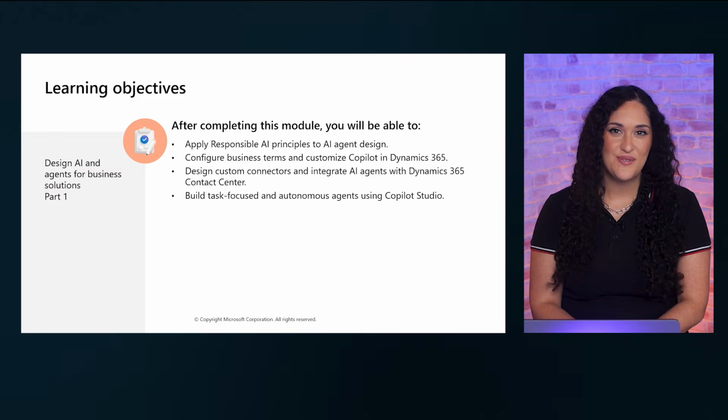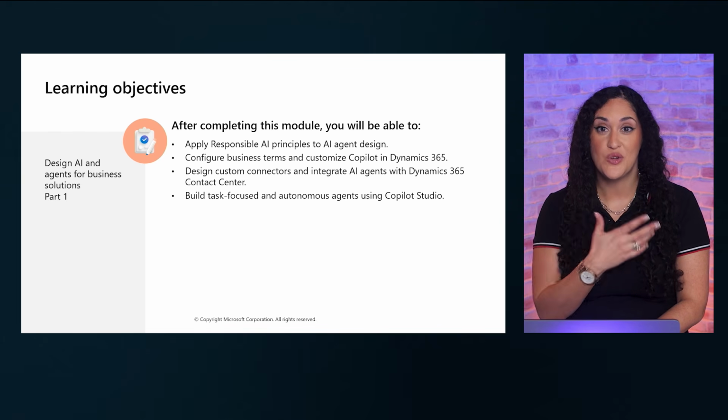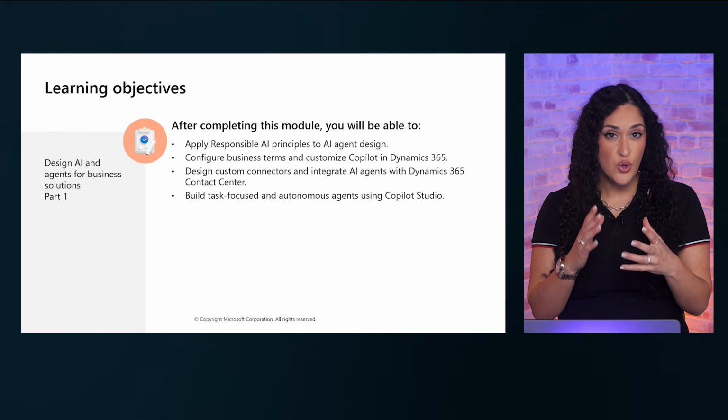And in this video, we'll cover Microsoft's responsible AI principles, Copilot customization in Dynamics 365. We'll explore task agents, autonomous agents, prompt and response agents, and selecting the right Foundry tools for different requirements. Let's get started. By the end of this video, you'll be able to apply responsible AI principles to your agent